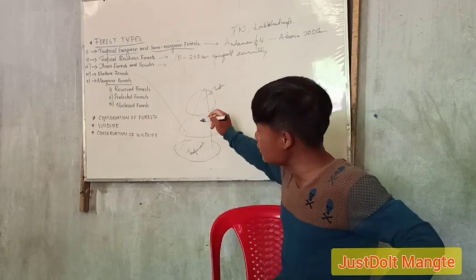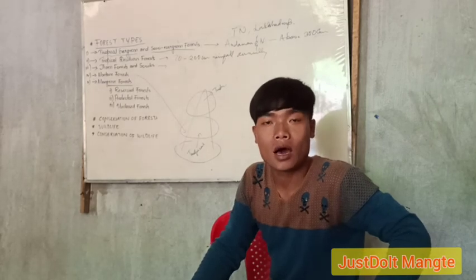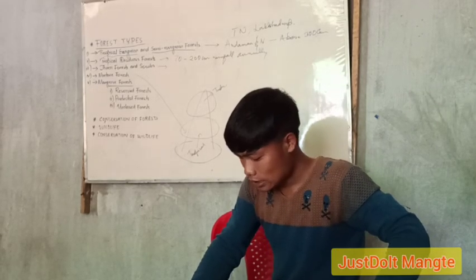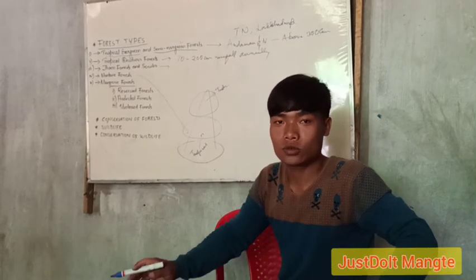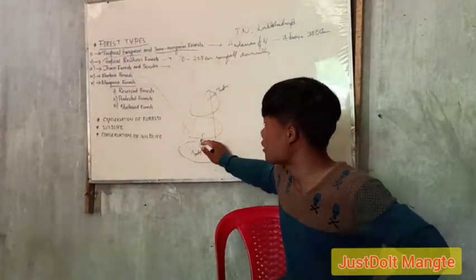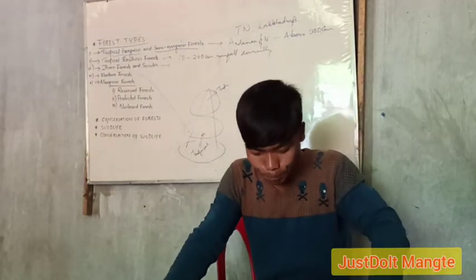When we go up a little higher, we'll find fir, pine, spruce, deodar, walnut, etc. These are some of the trees which you will find up to a higher altitude in these mountain types of forest.